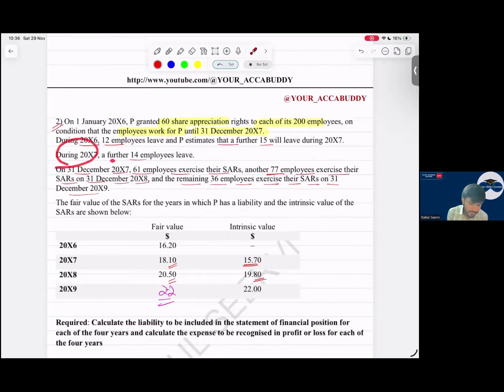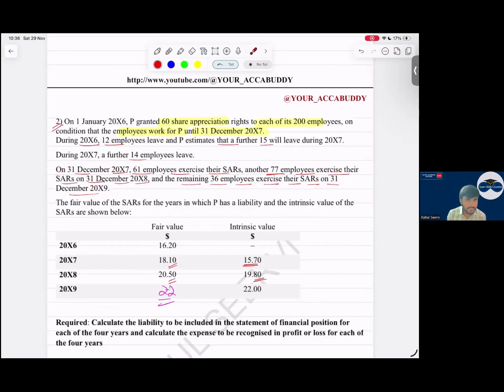During 2007, 14 employees actually left the company. So 12 plus 14 is 26 employees left. Then on 31st December 2007, 61 employees exercise their SAR. If employees are taking the SAR, will you record the value at intrinsic value or fair value? You will record this at intrinsic value. 77 employees exercise their SAR on 31st December 2008 and the remaining on 31st December 2009. They have given the values.